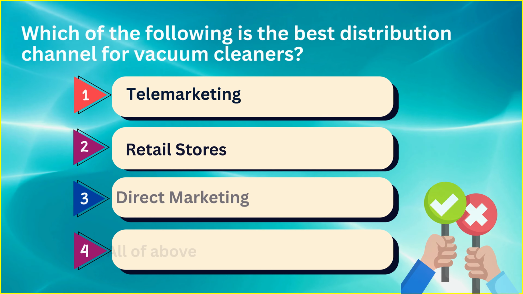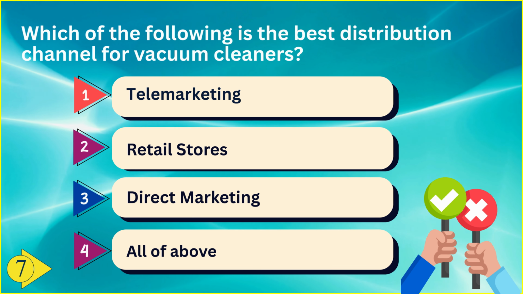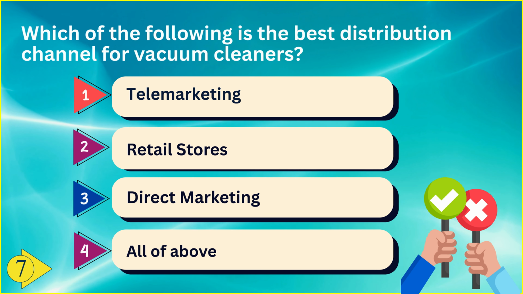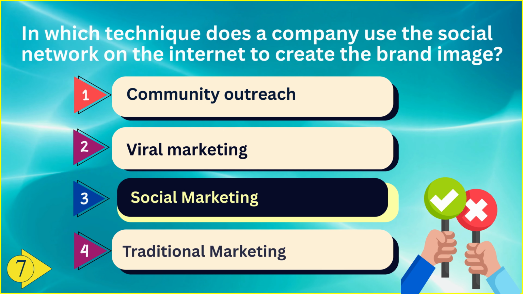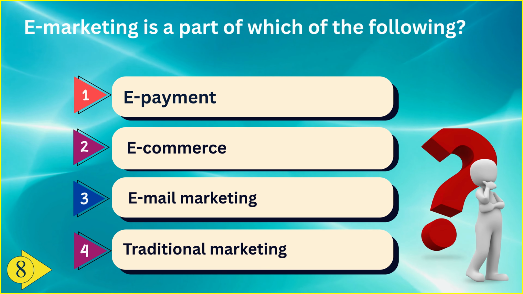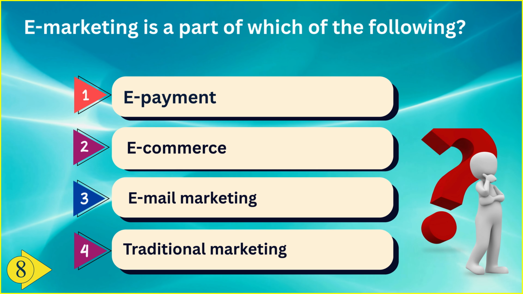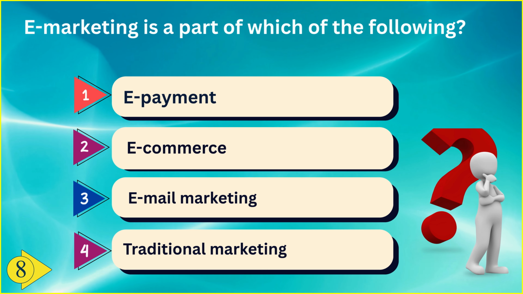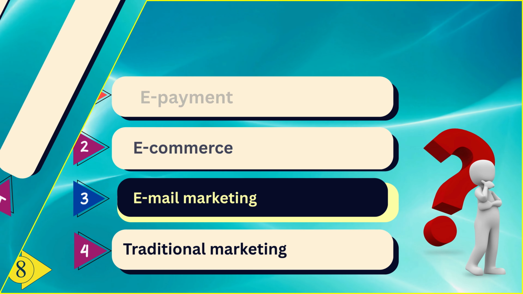Kelly. Which of the following is the best distribution channel for vacuum cleaners? Option 1 telemarketing, option 2 retail storage, option 3 direct marketing, and option 4 all of the above. And the correct answer is option 3 direct marketing. E-marketing is a part of which of the following? Option 1 e-payment, option 2 e-commerce, option 3 email marketing, and option 4 traditional marketing. And the correct answer is option 2 e-commerce.